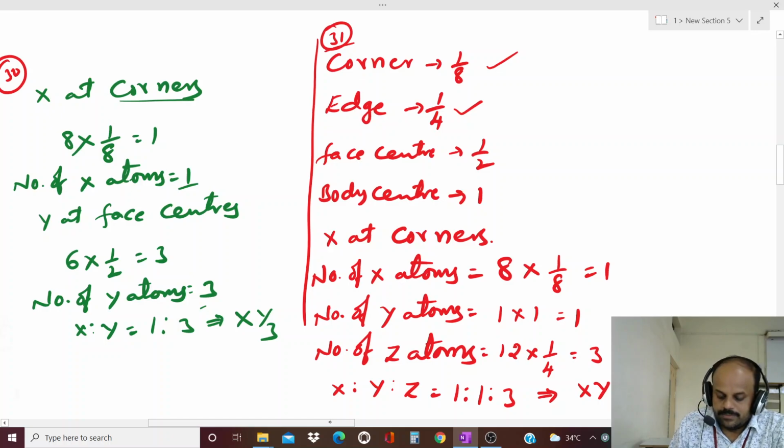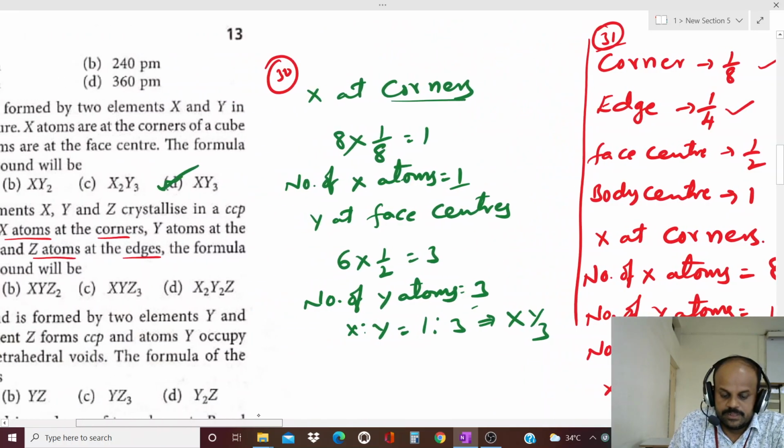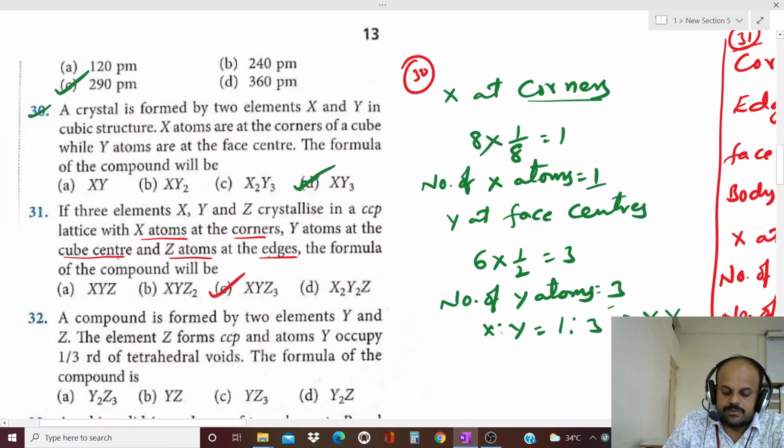So this is the formula XY3Z. Which option is the correct answer for this question? That is the C option. The third option is the correct answer.